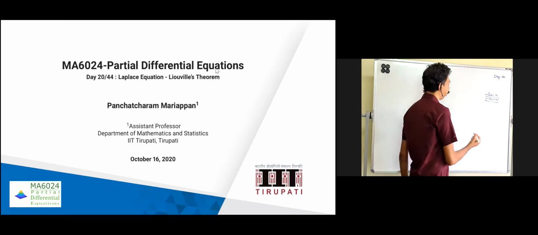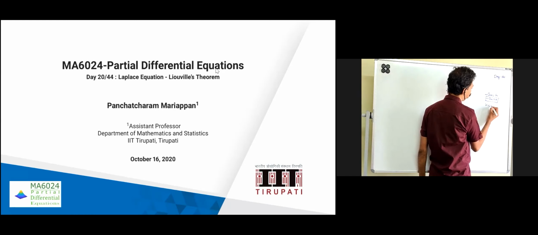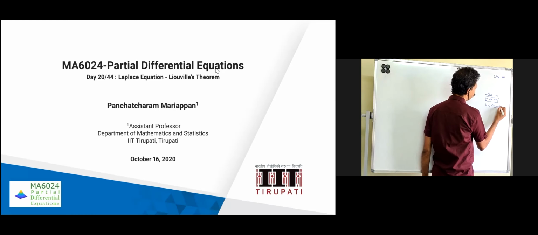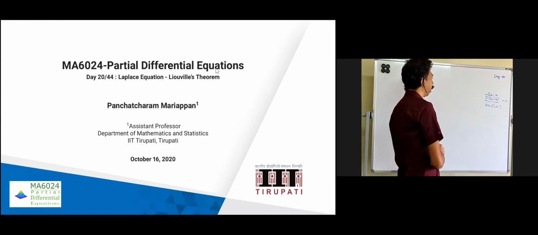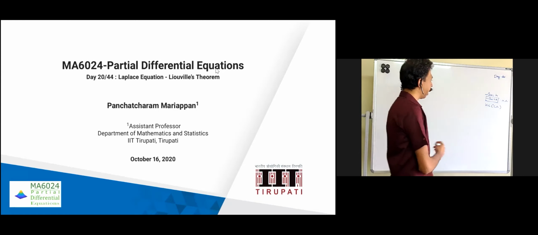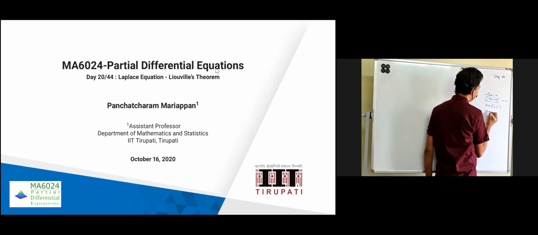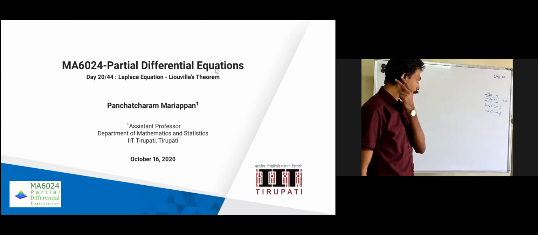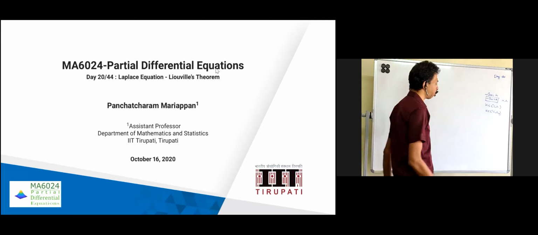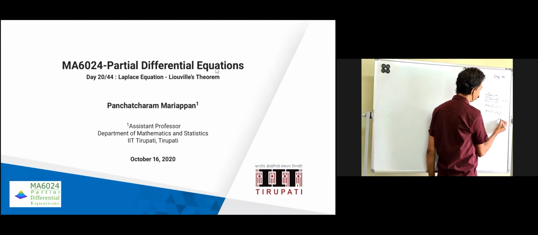What we expect is that u belongs to C²(Ω), suppose this is defined in Ω. In today's class we proved that u belongs to C²(Ω_ε), where ε was chosen arbitrarily.